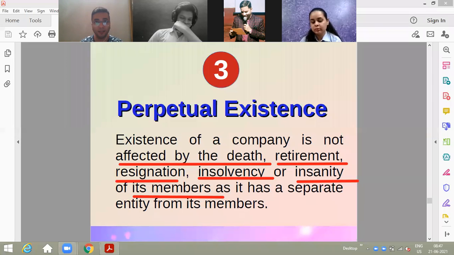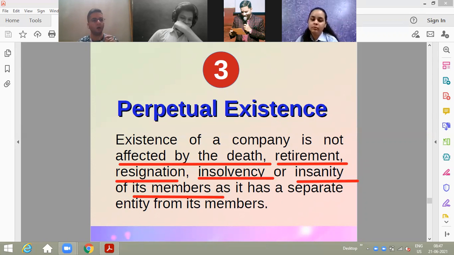Of course, as I just told, it is created by law, so only law has a right to end this company. That means if it is made as per the Companies Act 2013 or any previous act such as the Companies Act 1956, if it is created by law, then only and only law is going to end that company.